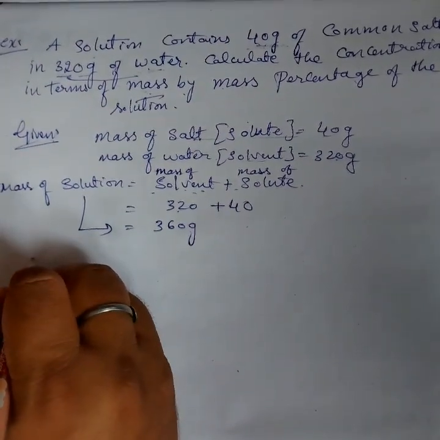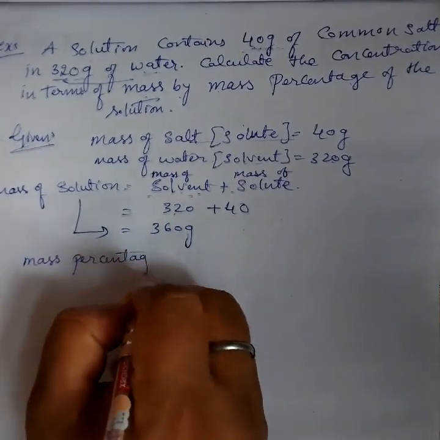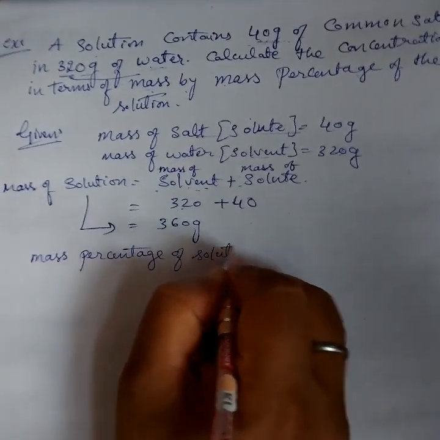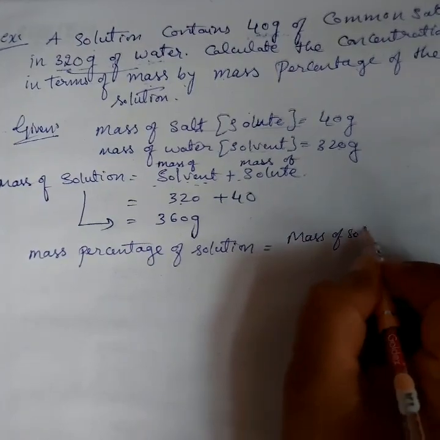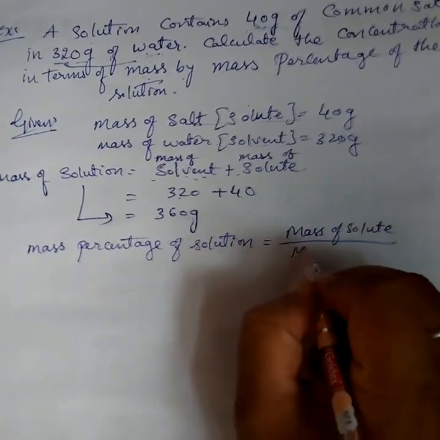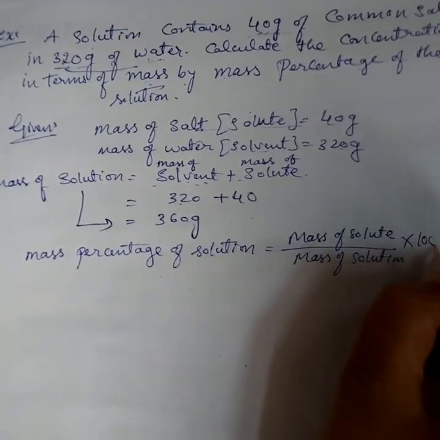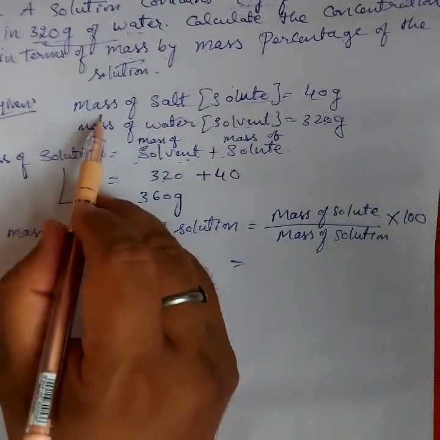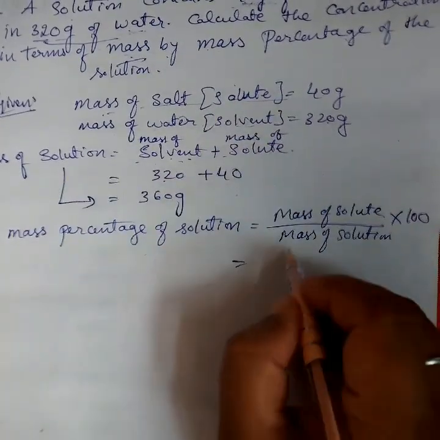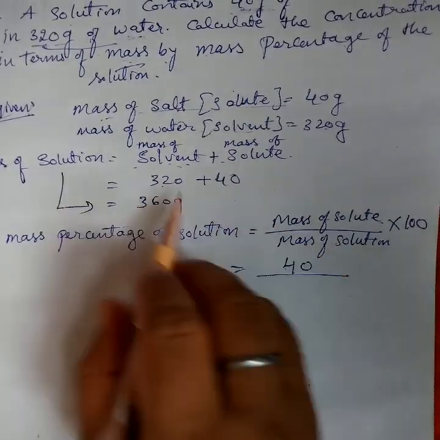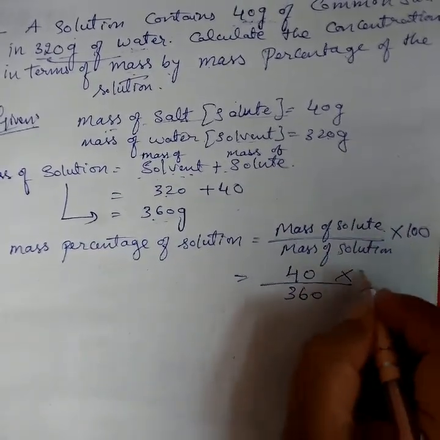So the formula is: mass percentage of solution is equal to mass of solute upon mass of solution into 100. Carefully see, mass of solute is 40 gram upon mass of solution, 360 gram, into 100.